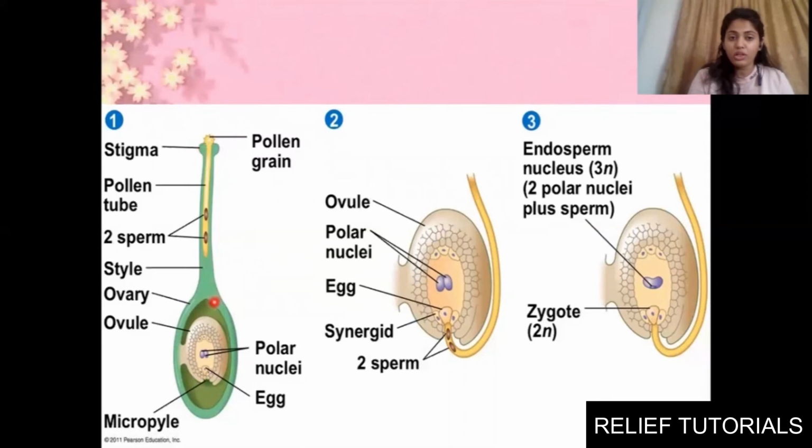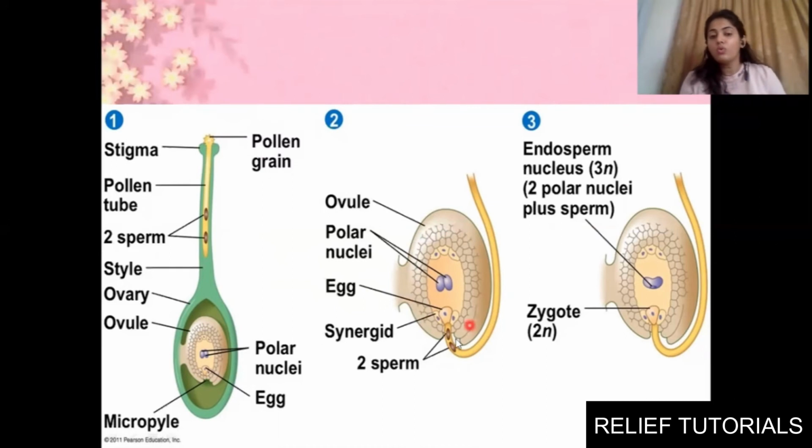Stigma, style, and ovary. The pollen grain will come and settle over here. The tube nucleus will form a tube-like structure, and those two male gametes will start traveling. They need to make sure that they enter inside the ovary so that they can fuse with the egg. Clear? Moving towards the next picture.